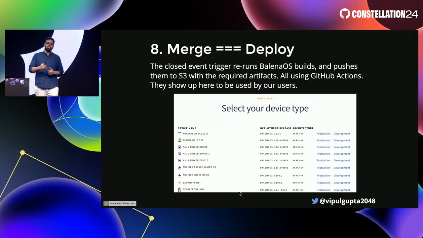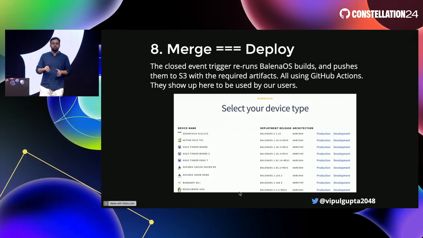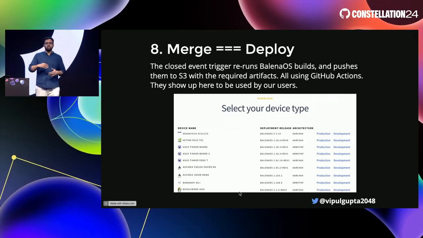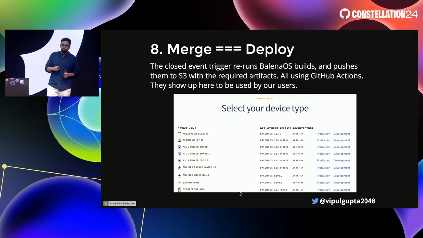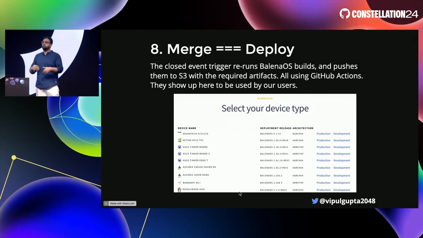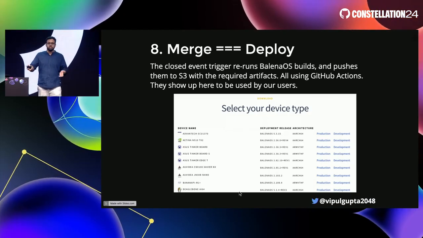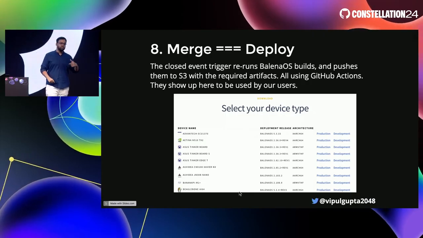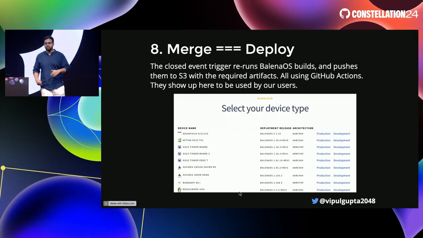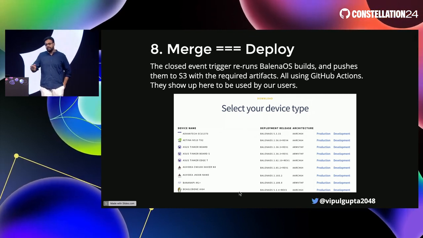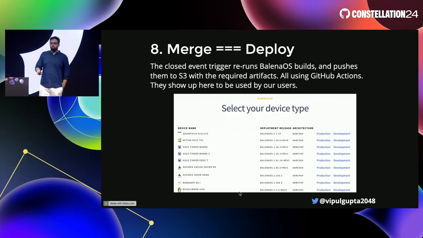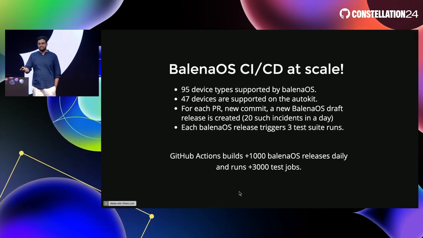So every time there is a new update, we want to remain on the bleeding edge of all the firmware, all the updates that are going through. So we never had that issue when the XZ issue happened. We were always on the bleeding edge, and people can download the latest version of Balena OS. They don't have to wait for a release cycle. That makes your deployments really frictionless, and you can get a jumpstart from the competition and get ahead.